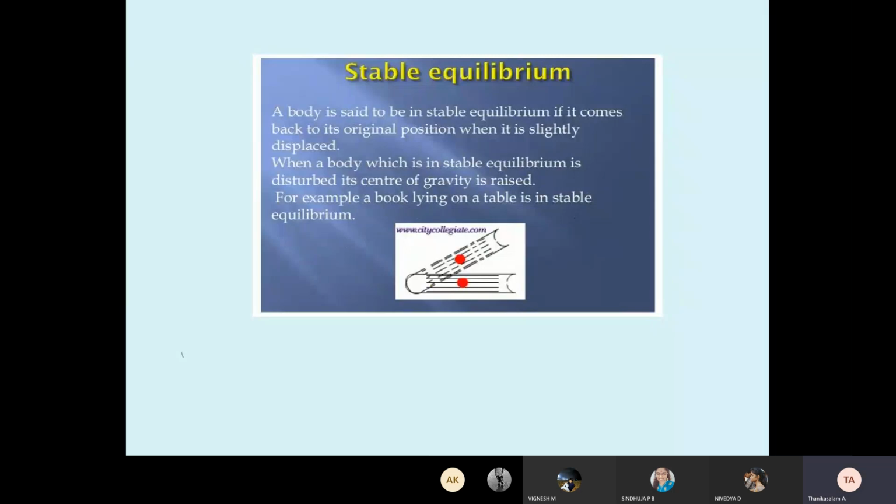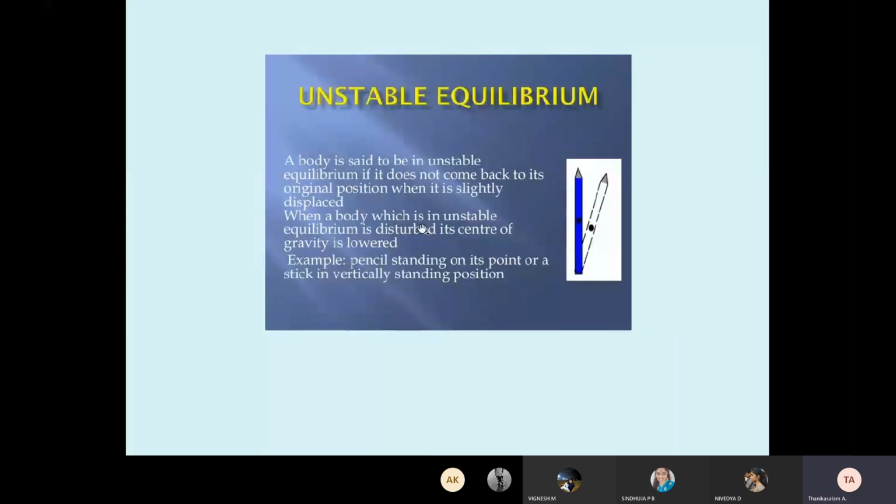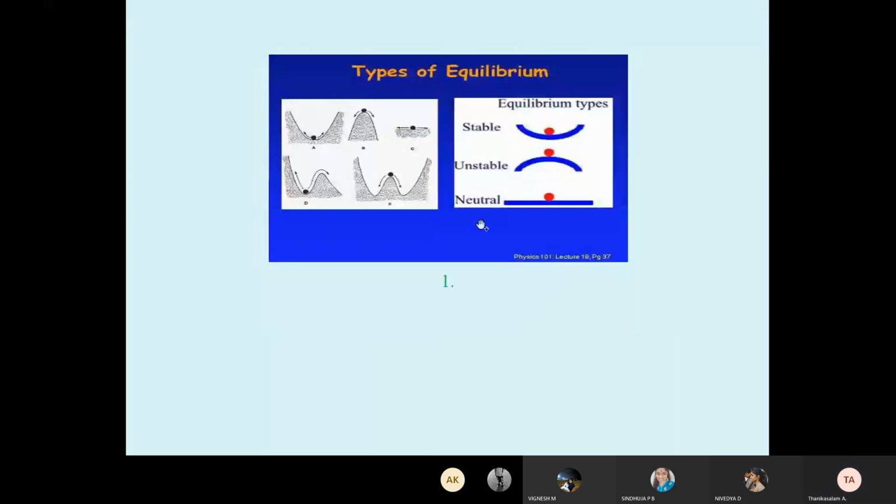Sometimes you push a big book on the table, but the book remains stable, resting on the table. You apply force again, and the book is still stable, not moving further. Now see this diagram, the types of equilibrium. Just imagine one ball in a curved path. When I apply force, the ball goes upward, to the left side or right side, but it comes back to its original position. Okay, this is stable. But here, suppose I apply a small force, it does not come back to the original position.